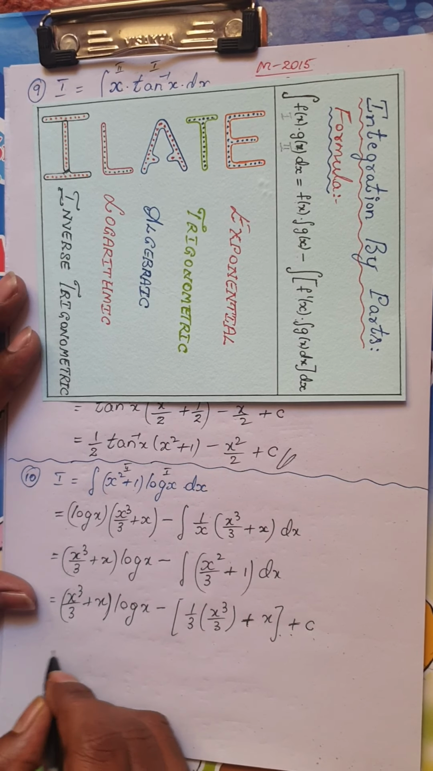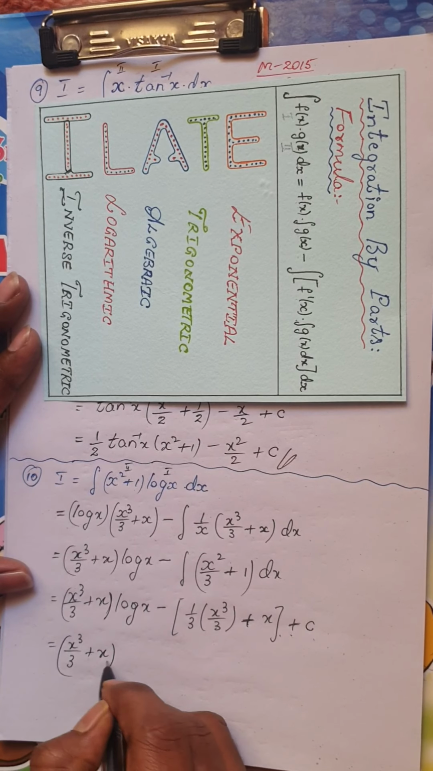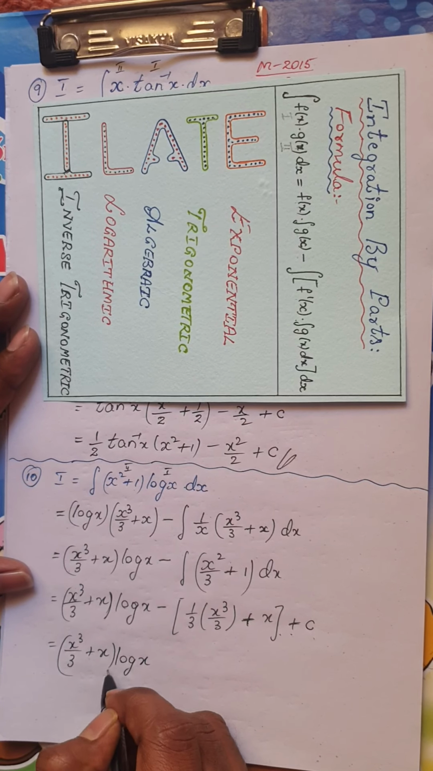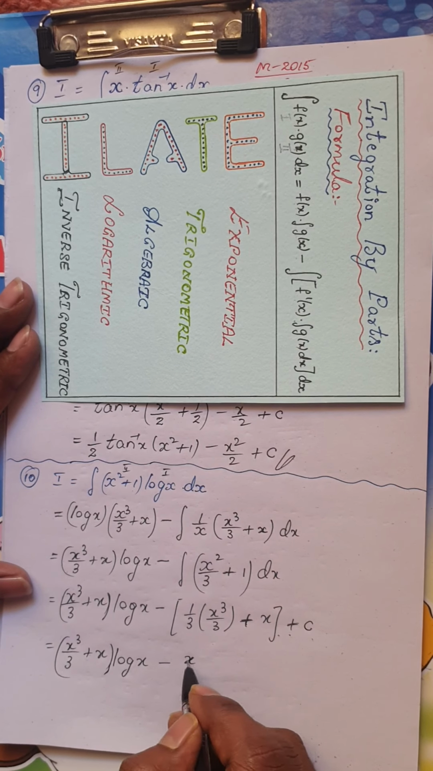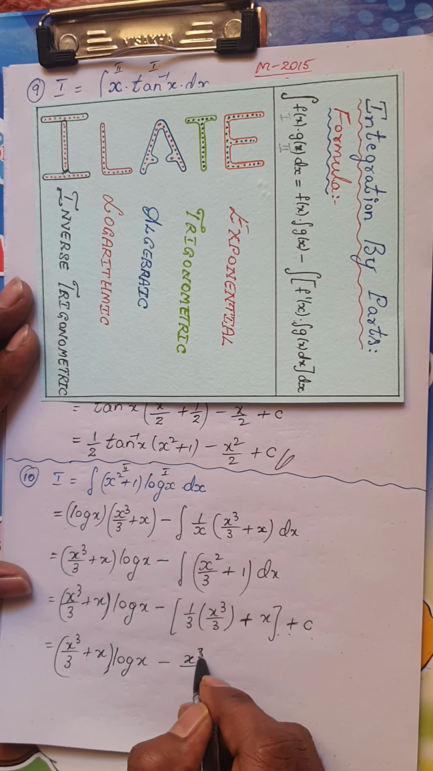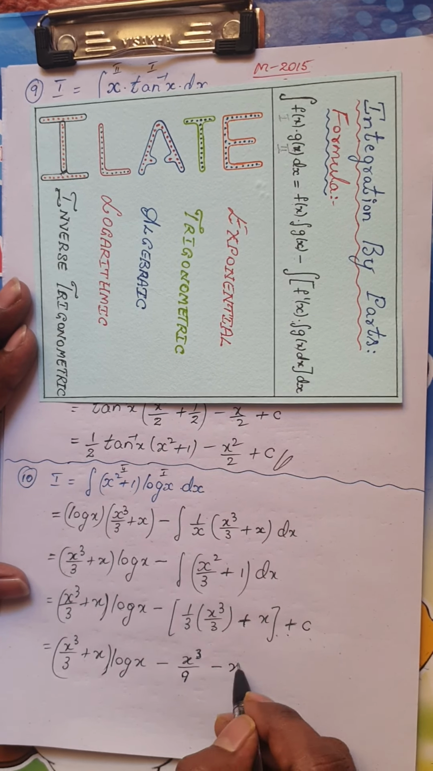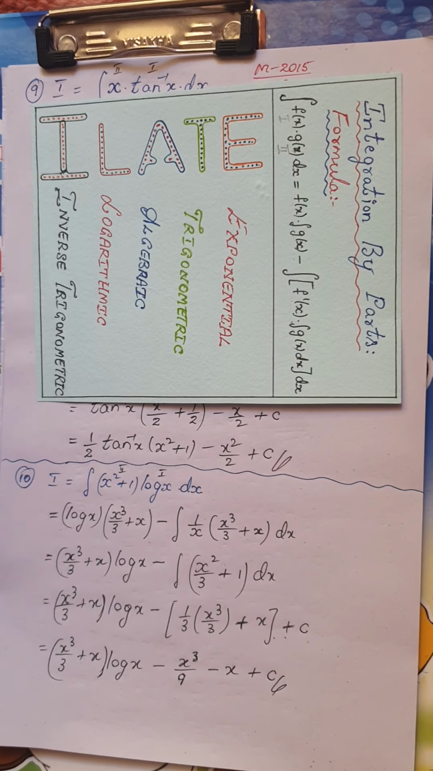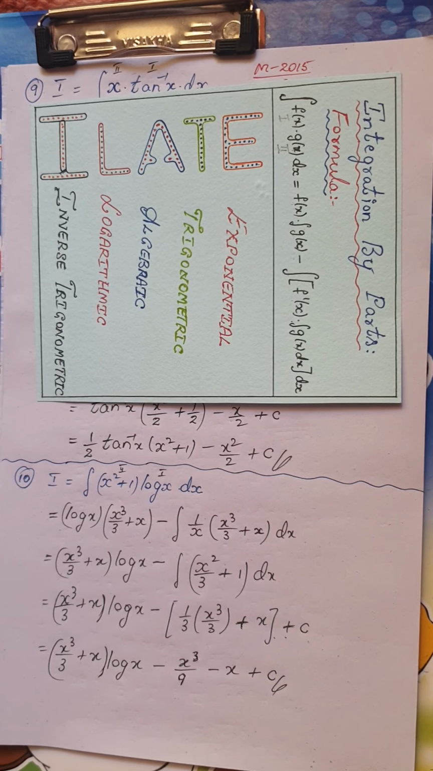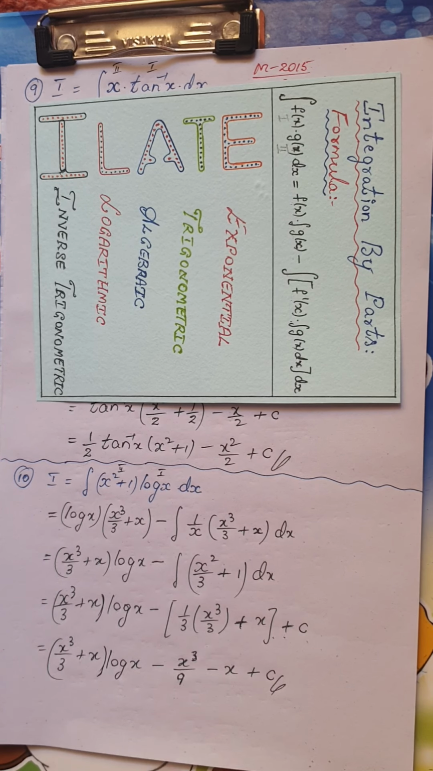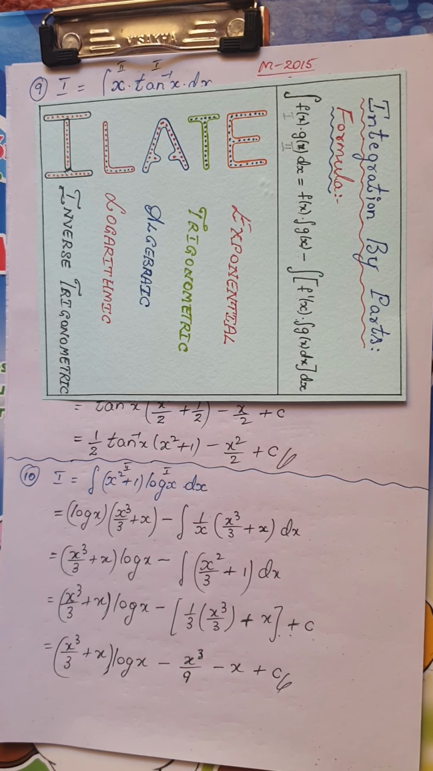Now the final answer would be x cube by 3 plus x into log x, minus 1 by 3 into 1 by 3, which would be 1 by 9, or you can write it as x cube by 9, minus into plus would be minus x, plus c, which is the constant of integration. So this would conclude the solution for this question. These are very simple questions. As I usually say, practice the questions clearly.